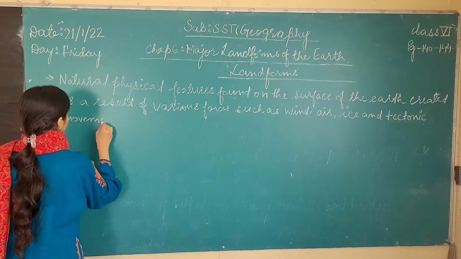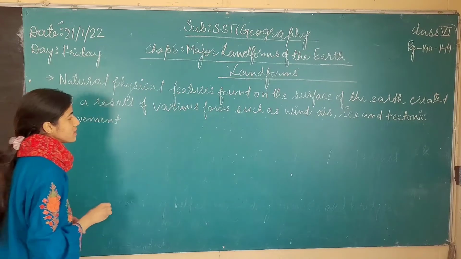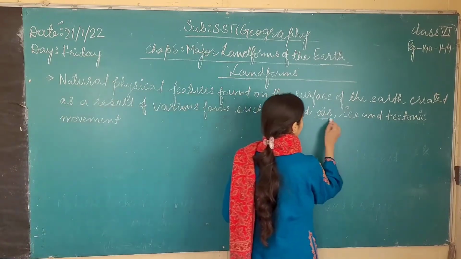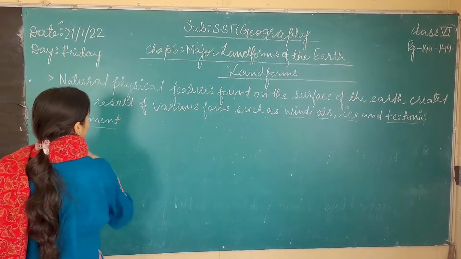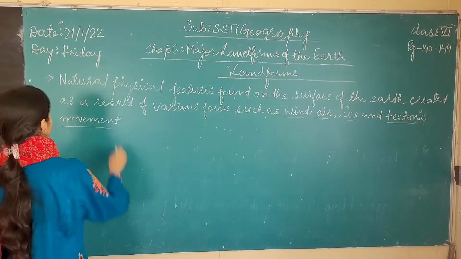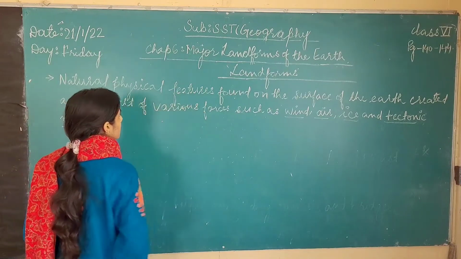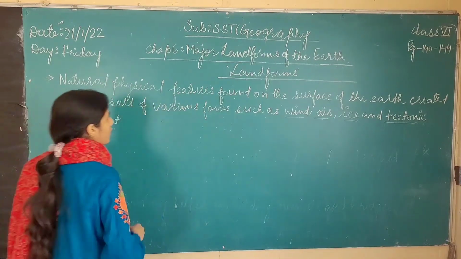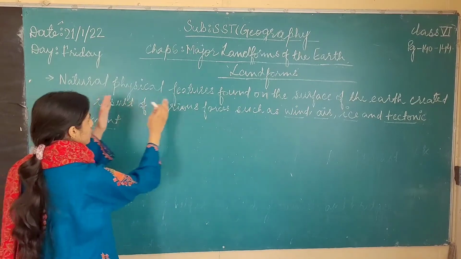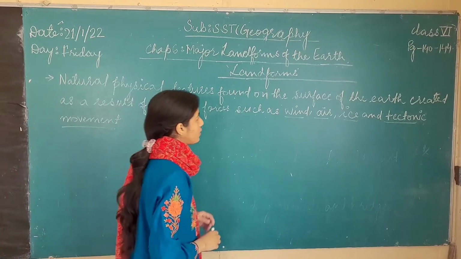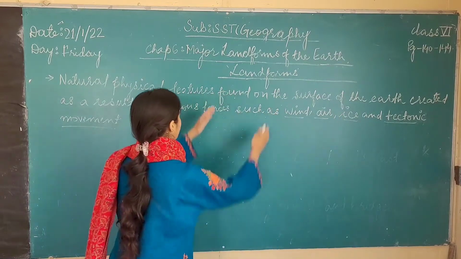So for now let us just understand that these are the forces: wind, air, ice and tectonic movement, which form various natural physical features, and these natural physical features are found on the surface of the earth. They are called landforms.